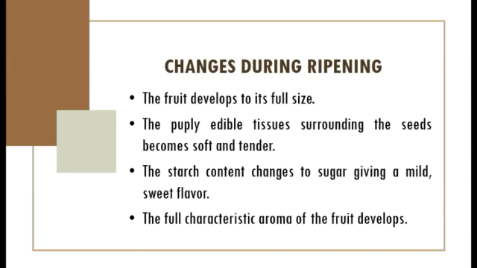The starch content changes to sugar, giving a mild sweet flavor. For example, bananas. Bananas are high in starch when unripe, and it changes drastically during ripening, which leads to sugar occurring in ripe bananas.